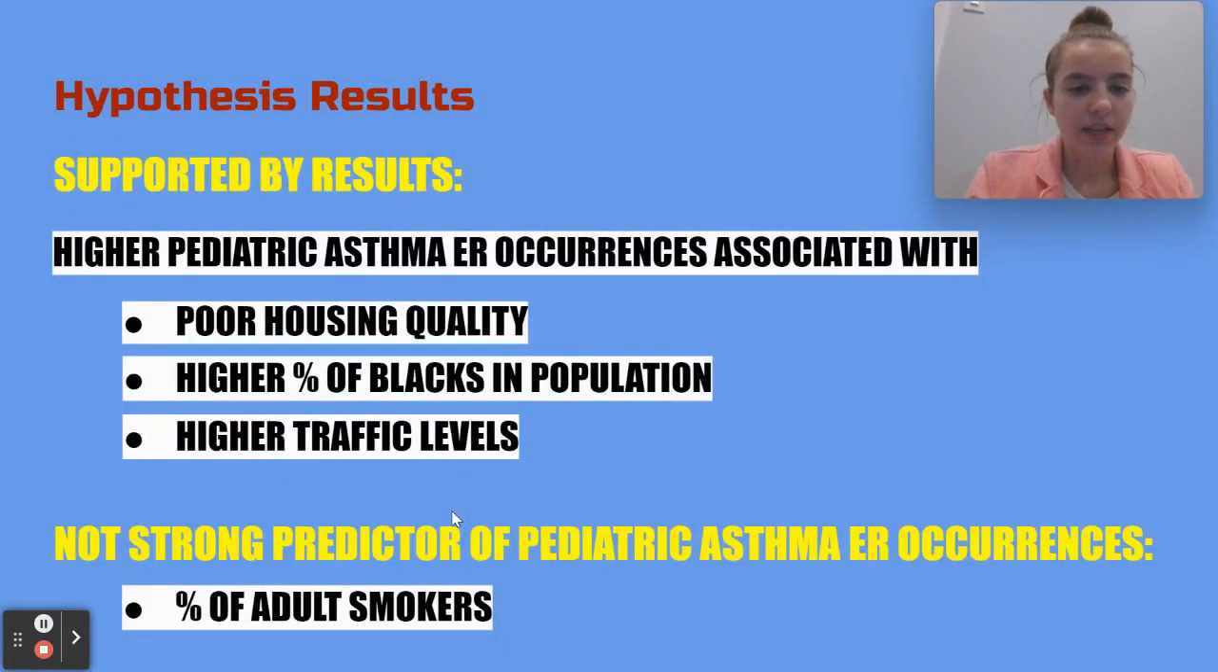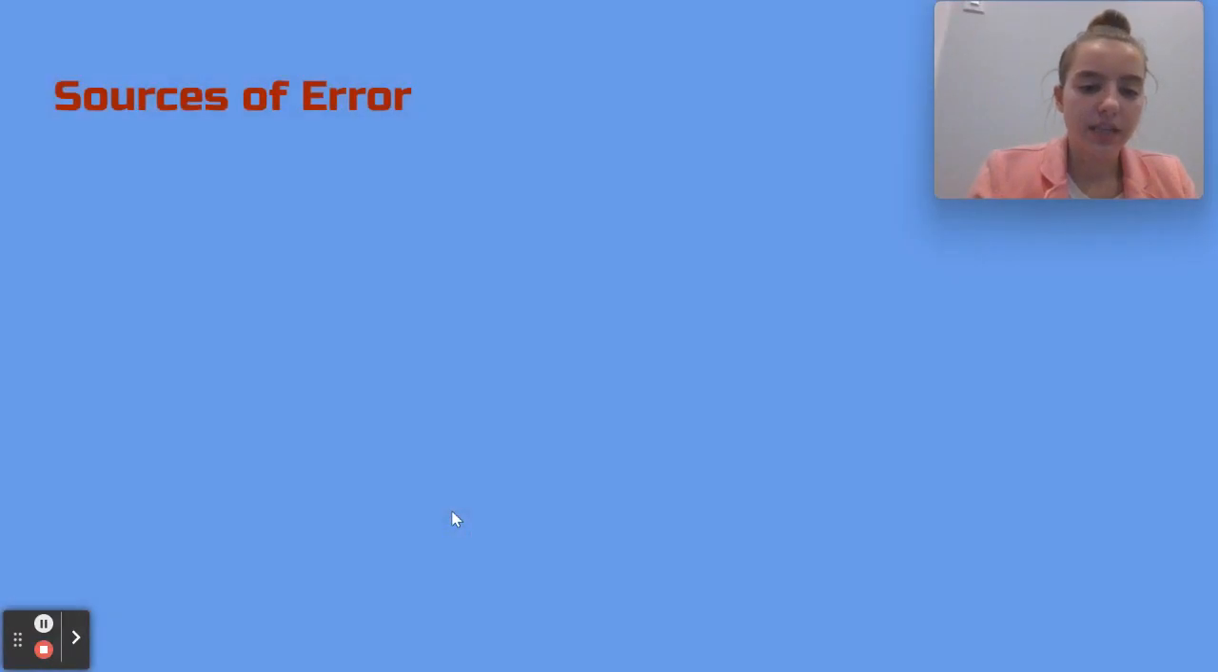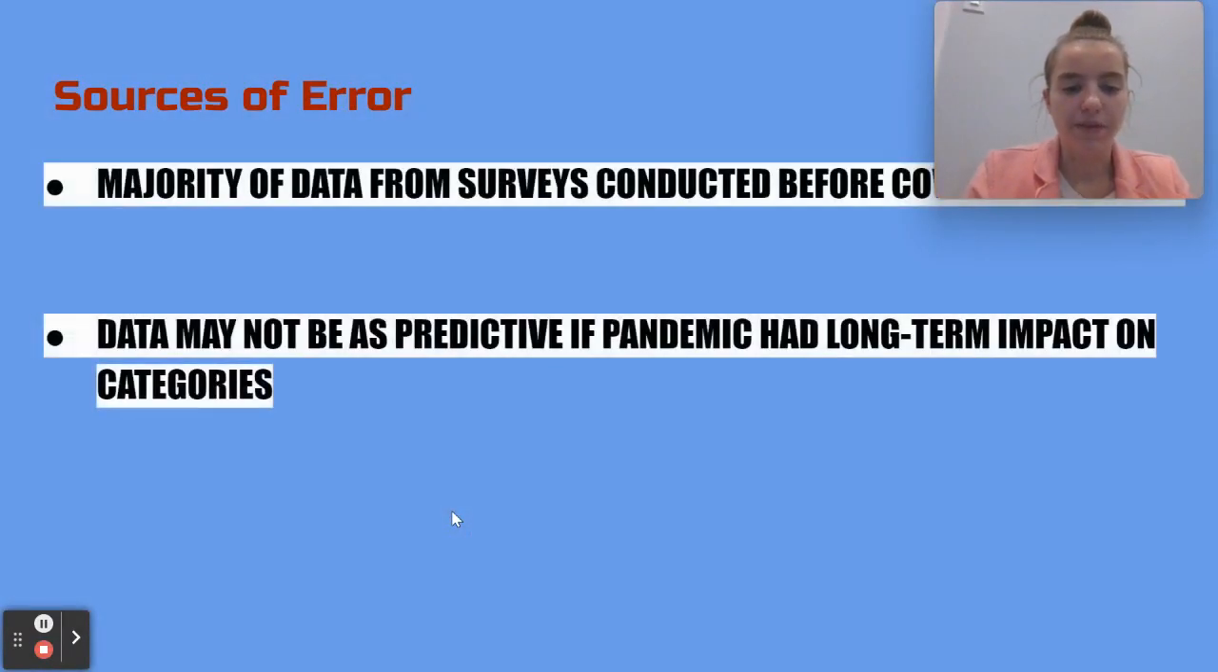My hypothesis that higher pediatric asthma emergency room occurrences would be associated with poor housing quality, high percentage of Blacks in population, and higher traffic levels were all supported by the results. However, a higher percentage of adult smokers was not a strong predictor of pediatric asthma emergency room occurrences. The majority of the data for this project came from surveys that were conducted before the COVID-19 pandemic. If the pandemic had a long-term impact on some of the categories studied, the data may not be as predictive.